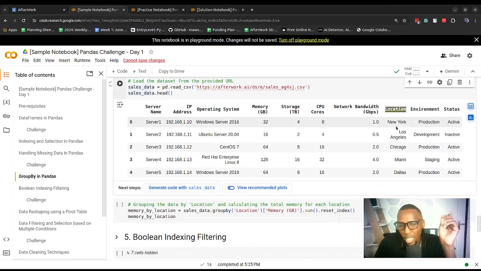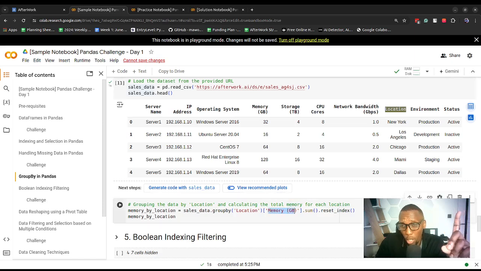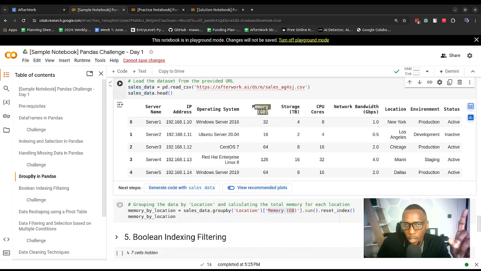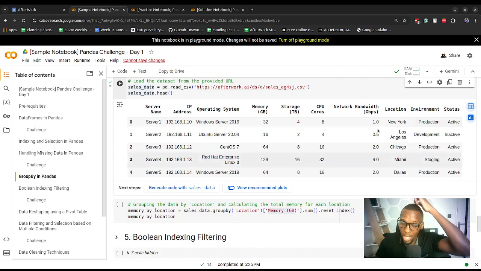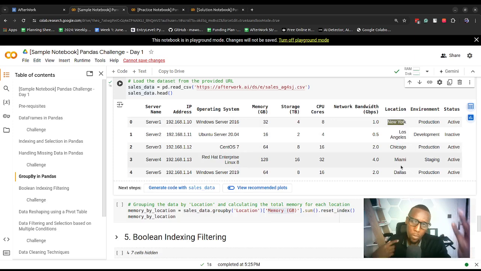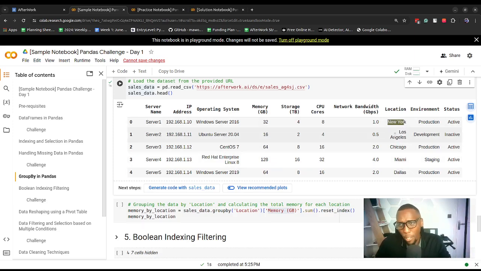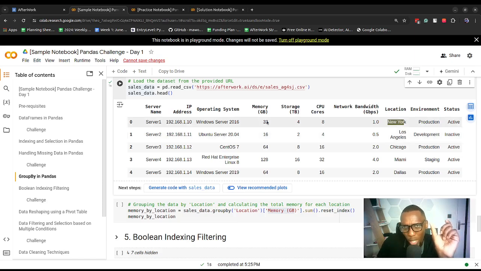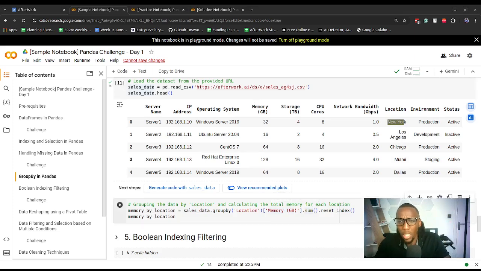We want a smaller table to have the location column, and we also want it to have the memory GB column. So the pivot table should have location and memory GB, but for memory GB we want to have the sum of memory GB for each location. Here we have multiple records, including multiple records for New York. What will happen is that you'll have a smaller table with the location as well as the sum of the memory for each location.